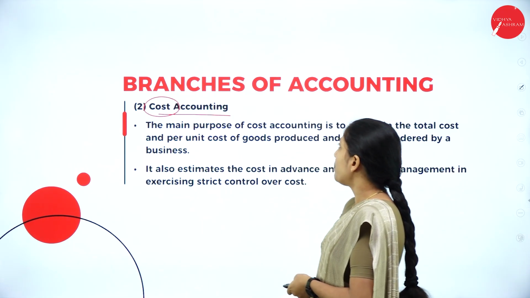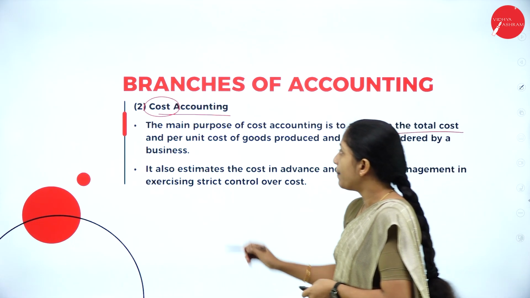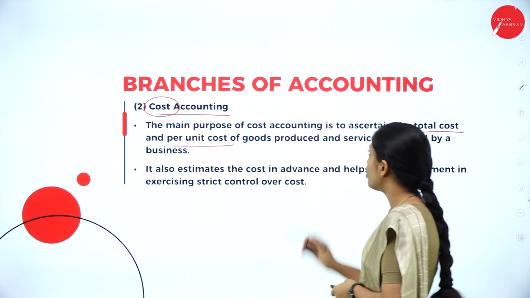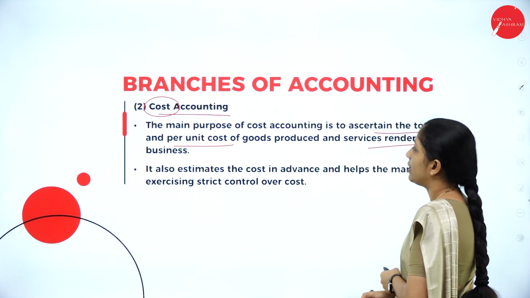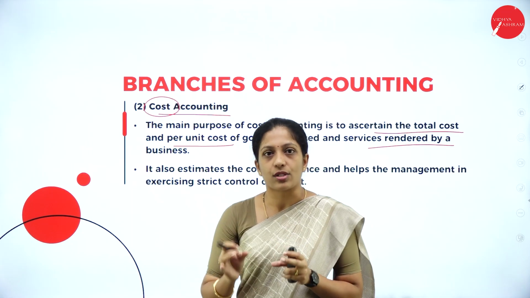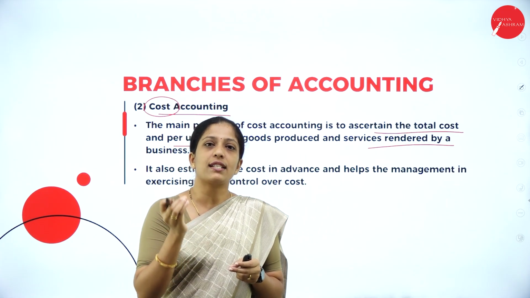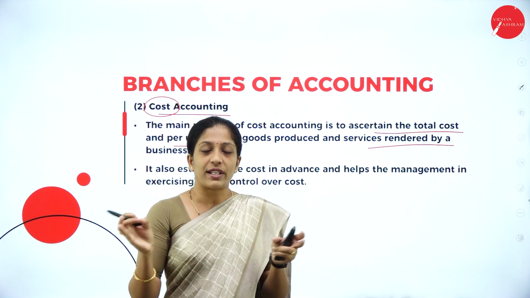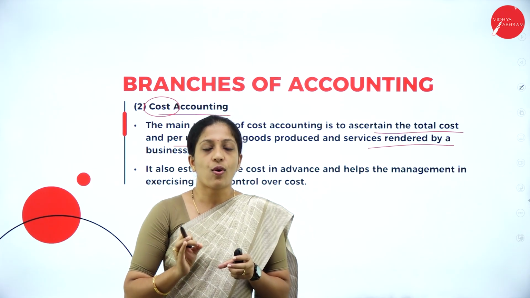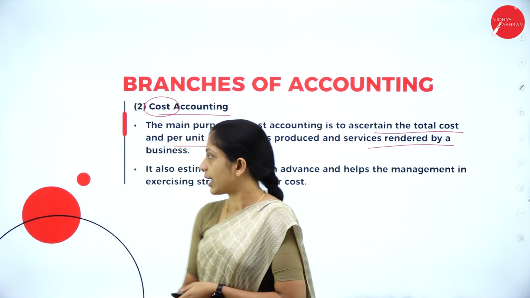The main purpose of cost accounting is to ascertain the total cost and per unit cost of goods produced and the service rendered by the business. So you are going to ascertain the total cost involved to manufacture a particular product and the cost per unit. When you are manufacturing in bulk, what is the cost per unit? That you will learn under cost accounting.